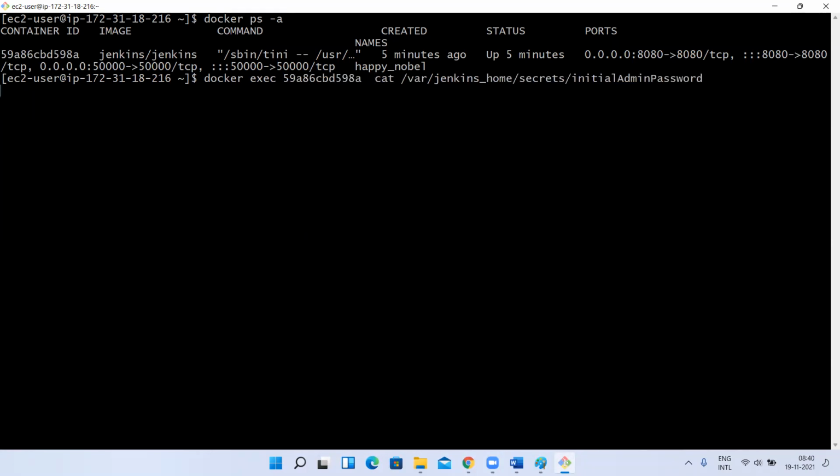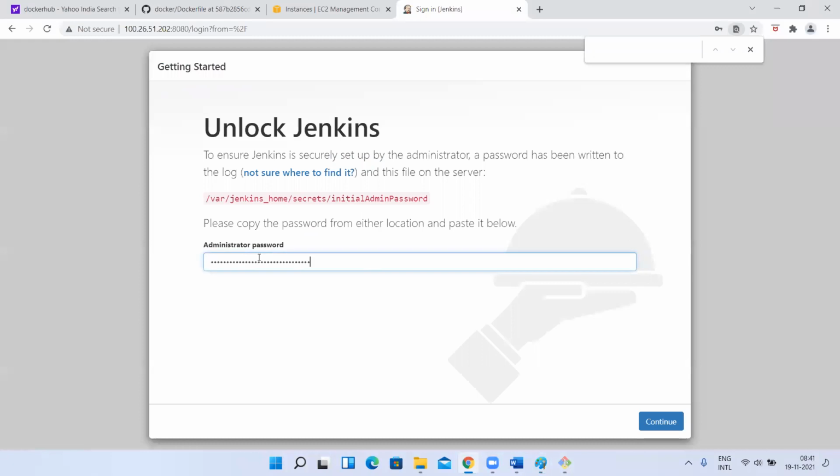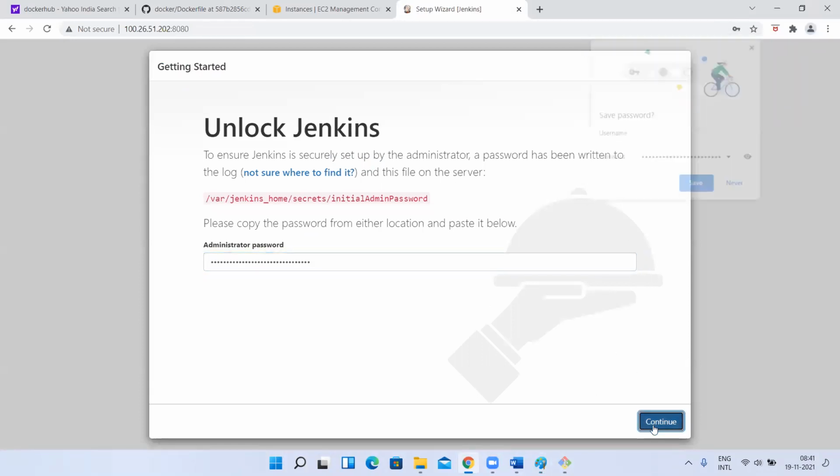So I can give like this. Is it printing? In this container, it has executed this cat command, and for this path, got the result and displayed it here. Can I get this? Yes, I'm getting it. I'll go to my Jenkins, paste it here, and continue.